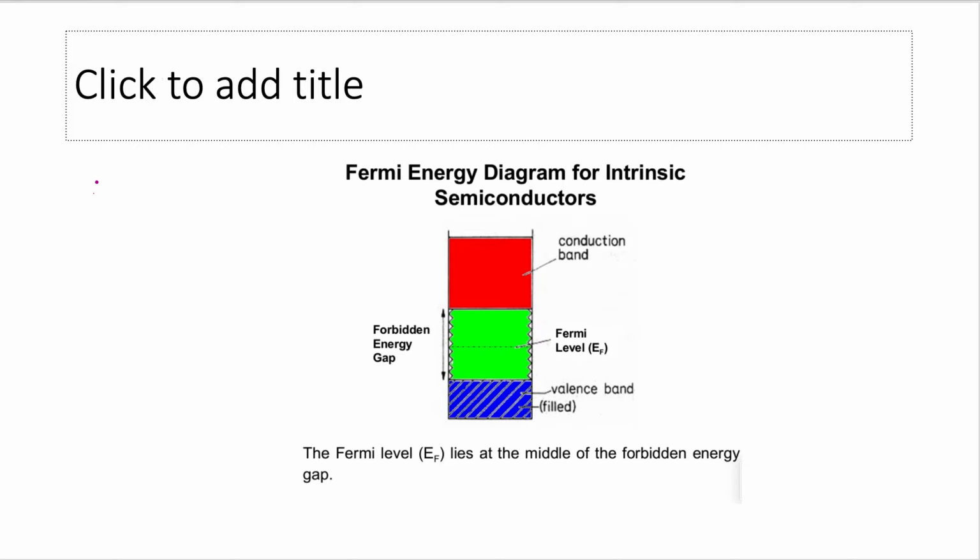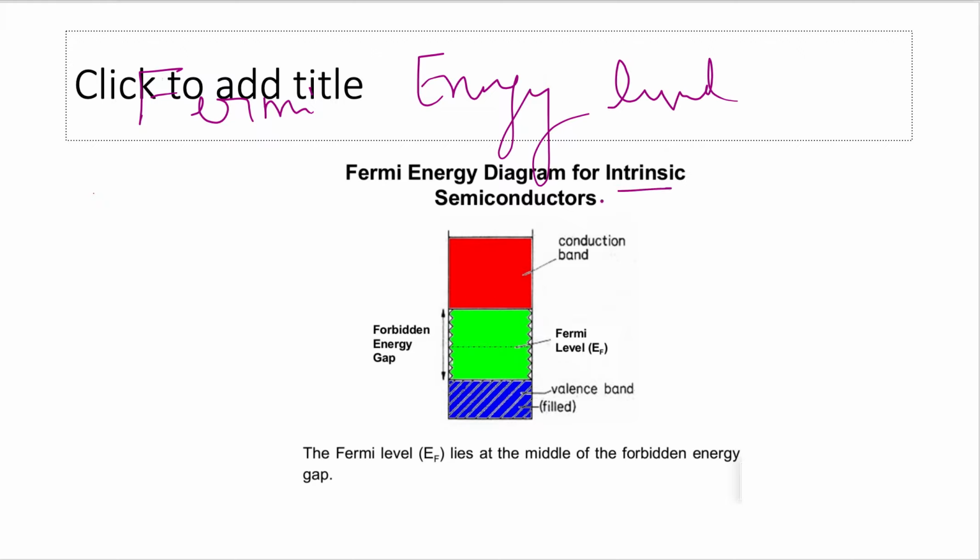Okay, students, today I will be covering with you how the Fermi energy level varies for intrinsic semiconductors. As you can see in this band diagram, you have two bands: the valence band, shown in blue color, in case of pure semiconductor material, and the conduction band, shown in red color, for the intrinsic semiconductors.